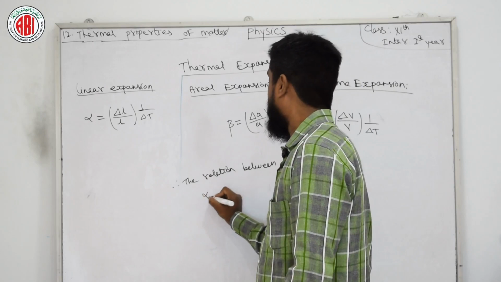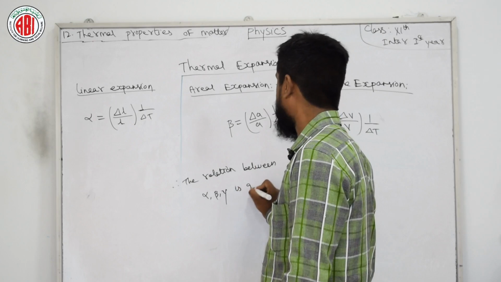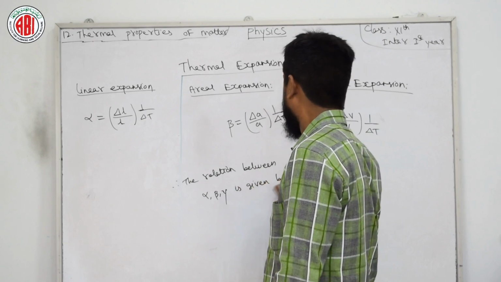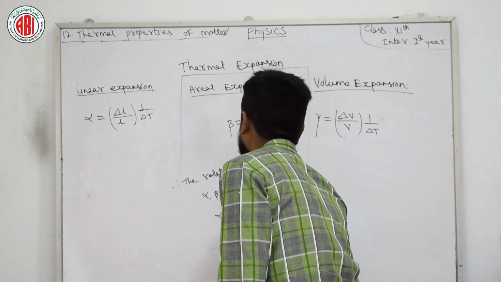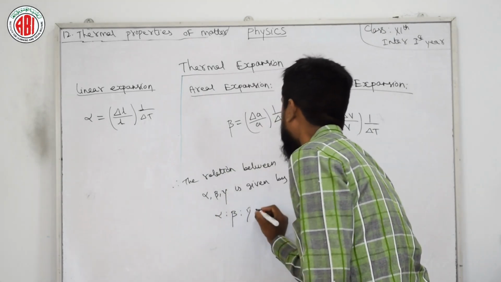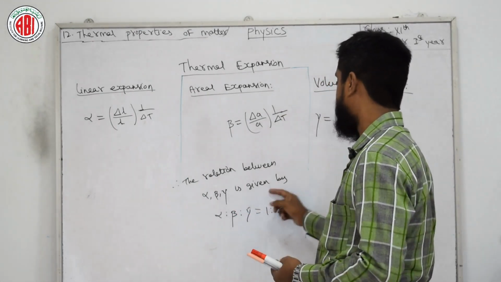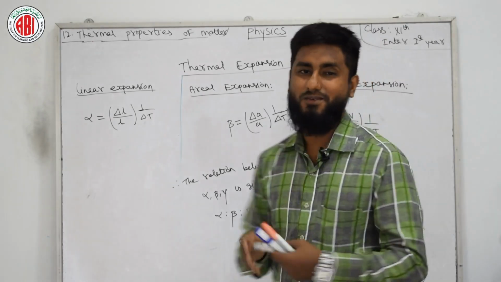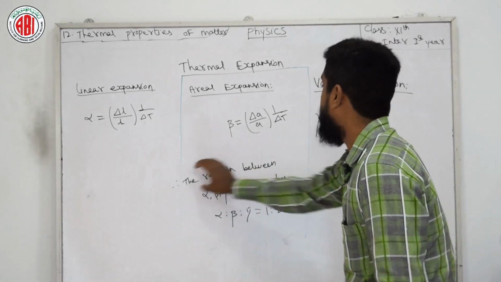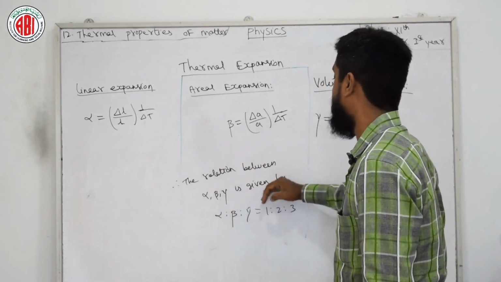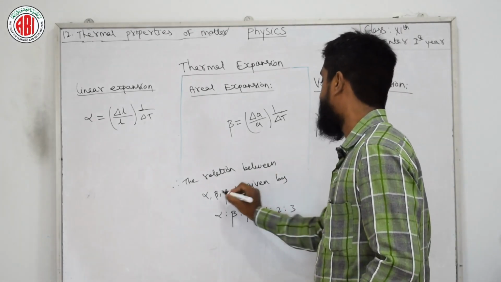Here alpha, beta, gamma is given by alpha is to beta is to gamma, which is equal to 1 is to 2 is to 3, because we have first linear, second areal, third volume expansion. So this is the thing you need to write at last: therefore the relation between alpha, beta, gamma is given by alpha is to beta is to gamma, which is equal to 1 is to 2 is to 3.